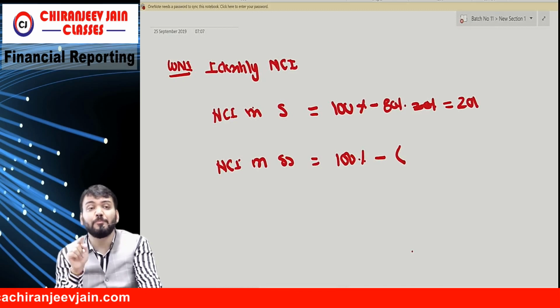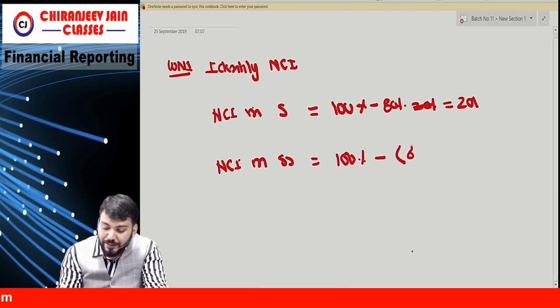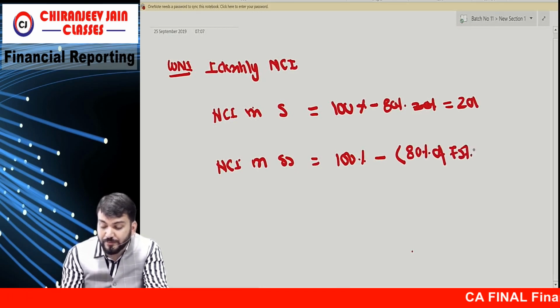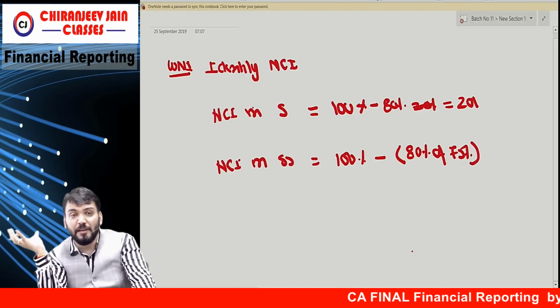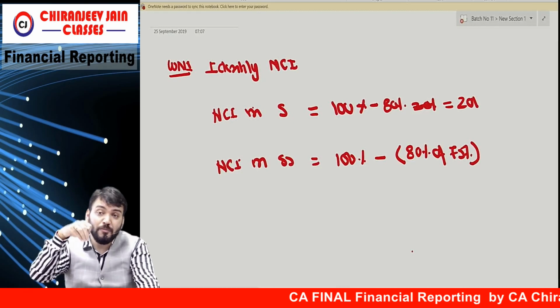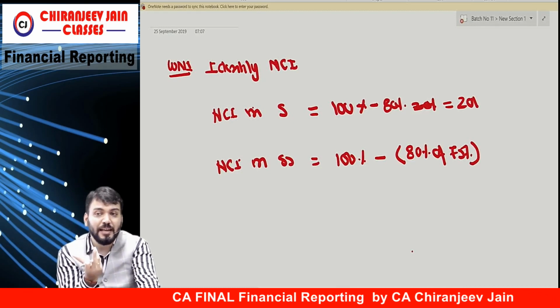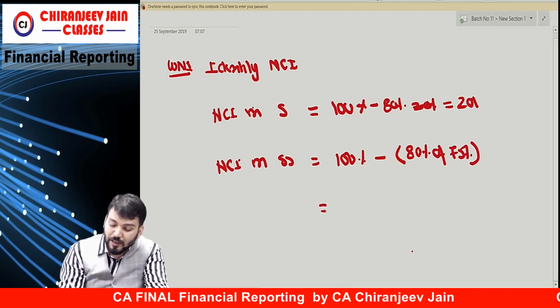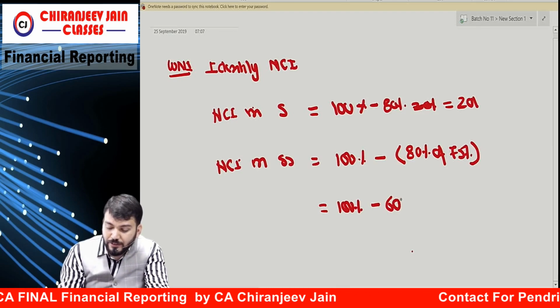So from P Limited point of view, what will be NCI that we need to calculate? So we'll do 80% of 75%. Means in 75%, how much share of P Limited? That is 80%. So this will come how much? 100 minus 60.